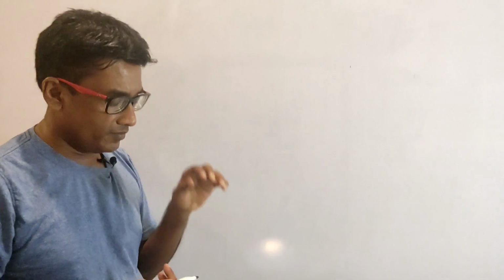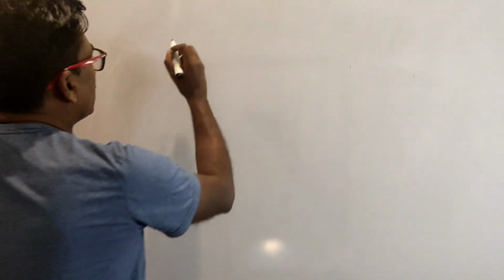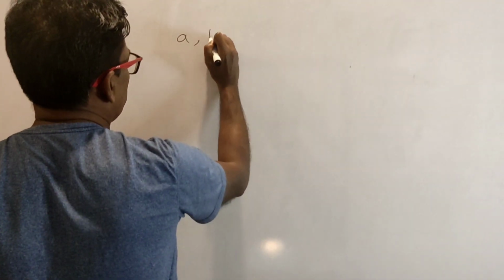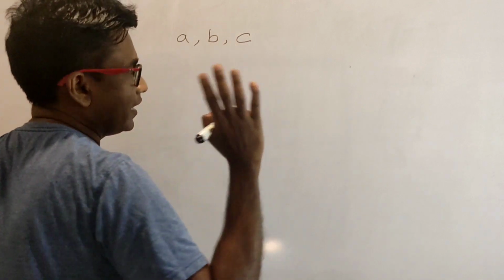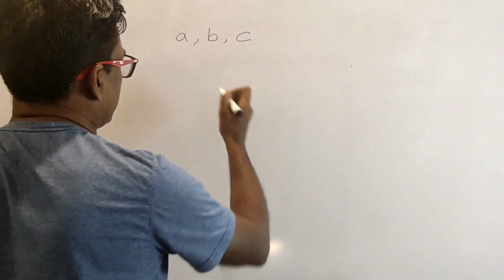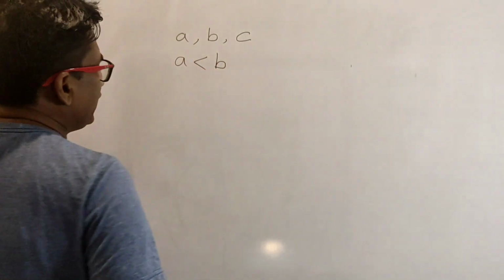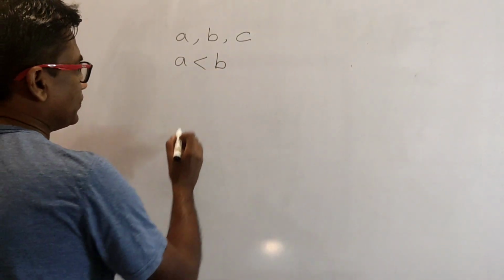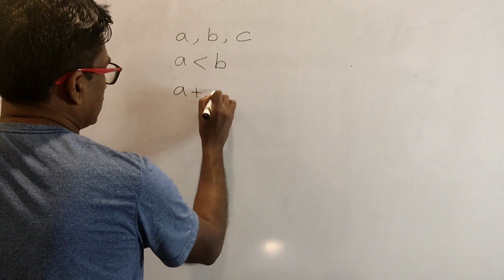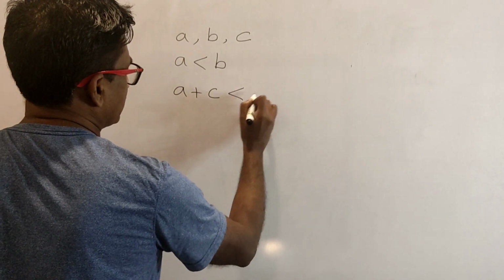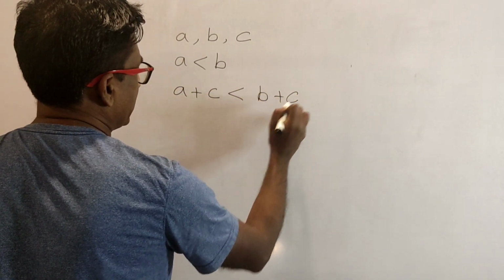The first statement is, if A, B and C are any 3 magnitudes of the same kind, and if A is less than B, then the sum of A and C is going to be less than the sum of B and C.